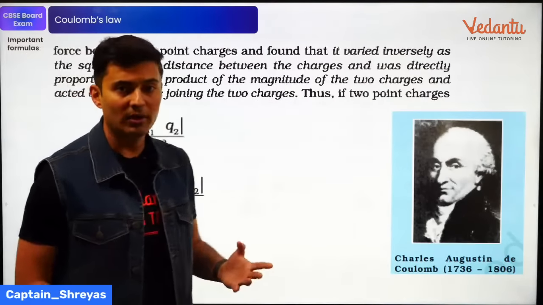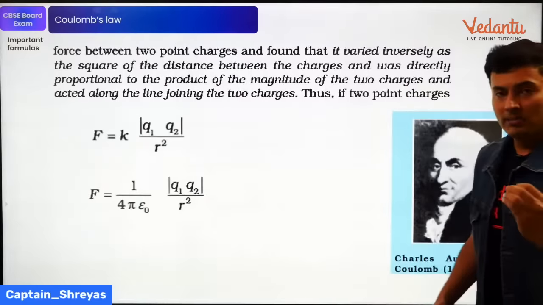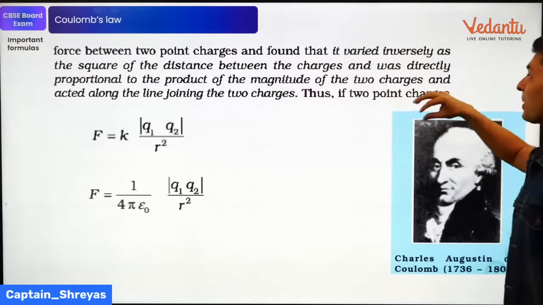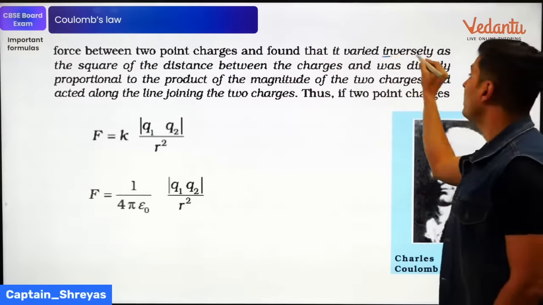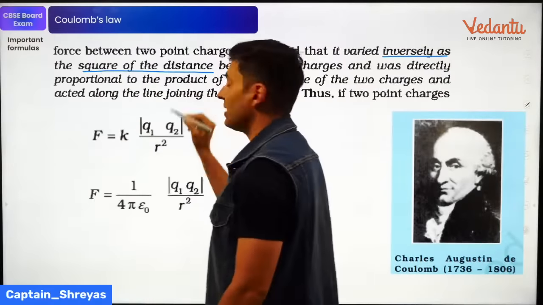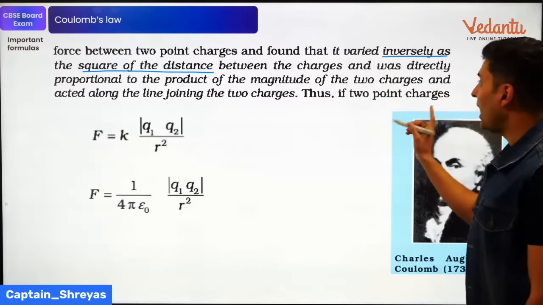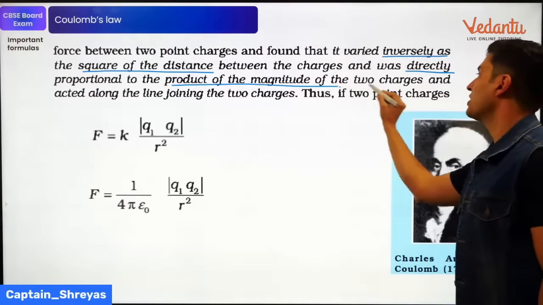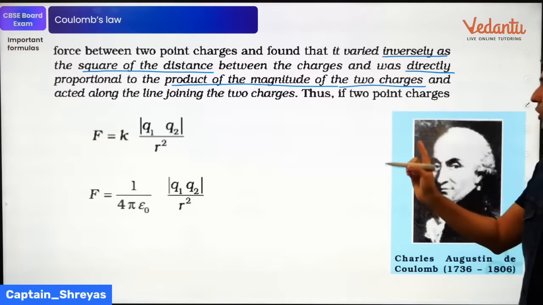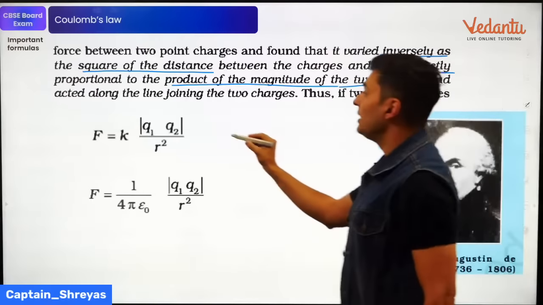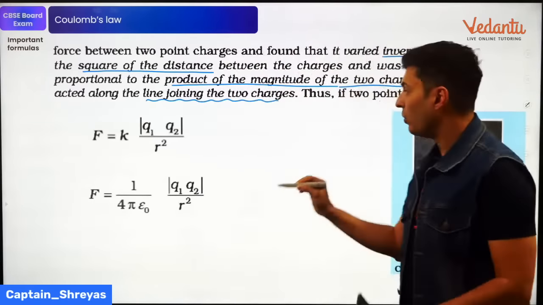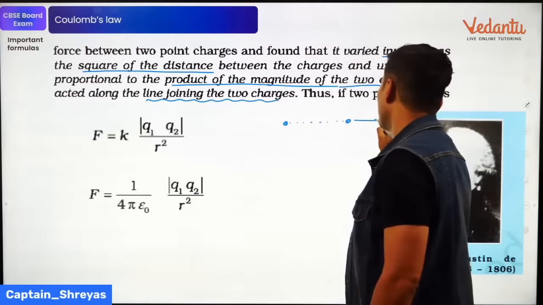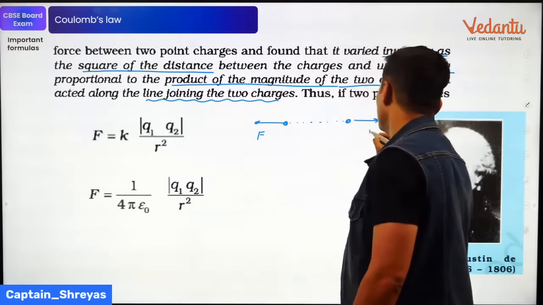Next important thing is Coulomb's law. When they ask you to write down Coulomb's law, you are going to mention this statement for sure. The force between 2 charges varies inversely as the square of the distance, because r is in the denominator, and it is directly proportional to the product of the magnitudes of the 2 charges. This line is very important. Only then you will get full marks. And it acts along the line joining the 2 charges. Whatever 2 charges are there, the forces will act along the line joining the 2 charges only.